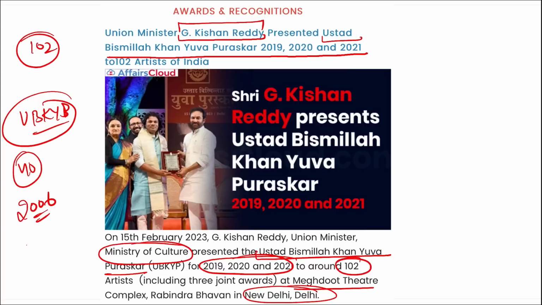This award also carries a prize money of around 25,000 rupees with a plaque. Alright, so total of 109 artists from India were presented this Ustad Bismillah Khan Yuva Puraskar Award, and it was presented by whom? It was by G. Kishan Reddy.